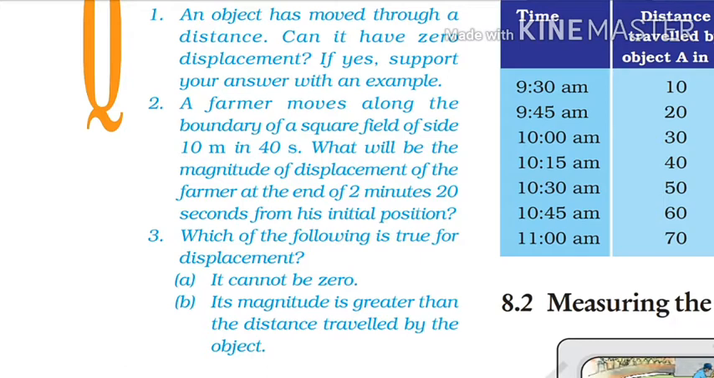So the total distance traveled by the farmer is 100 meter, but the displacement created by the farmer will be the square root of 10 squared plus 10 squared. That is root of 200, that is 10 root 2, that means 14.14 meter. Okay, now come to the third question.